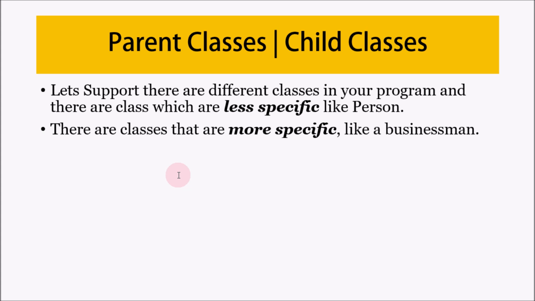or some utility. All those classes which are more specific about a particular concept, like the businessman class, is also a person, but it is more precise about the business. Student is more precise about the student, and teacher is more precise about the teacher. So the classes which provide more detail about a particular concept are called more specific classes or specialized classes. And less specific classes are called generalized classes. I hope you got the idea.